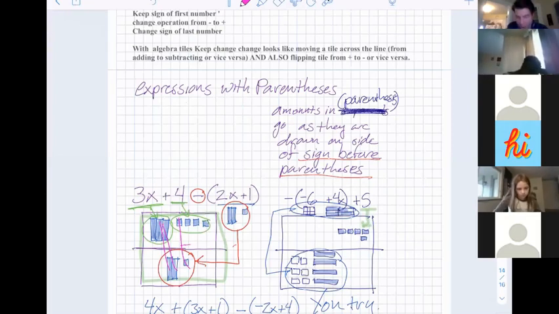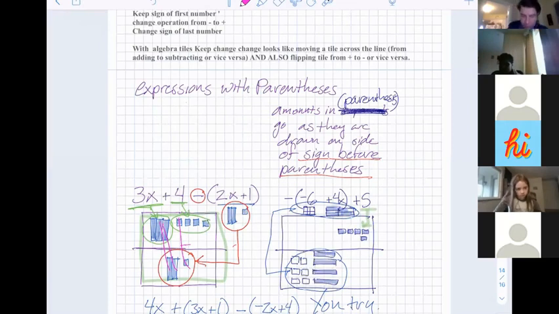Same thing here. I have minus -6 plus 4x. So there's my -6. There's my 4x. It's on the minus side, so I'm going to pop it right there. And then I have plus 5, and that's going to go there. There are no 0 pairs to cancel out here. So this is as simple as I can make it.